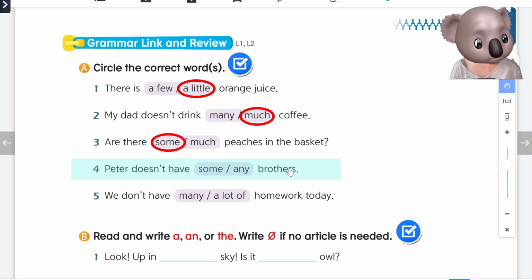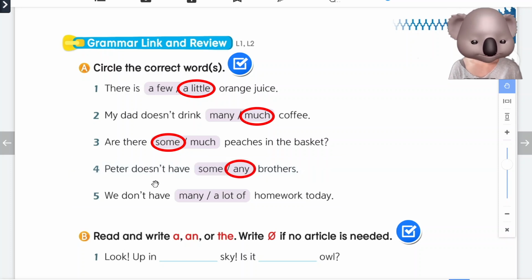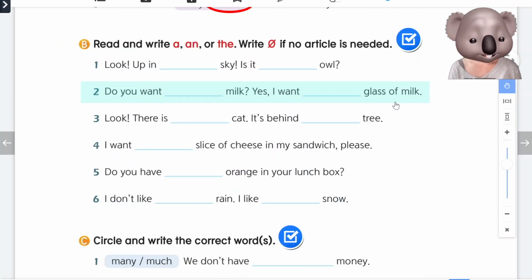Number 4, Peter doesn't have some or any brothers. Brothers is a plural noun. But there is a negative here, so we will say any. Number 5, we don't have many or a lot of homework today. Homework is a non-count noun. Many is for plural nouns, a lot of is for plural nouns and non-count nouns. Which one would we use? Good, a lot of.